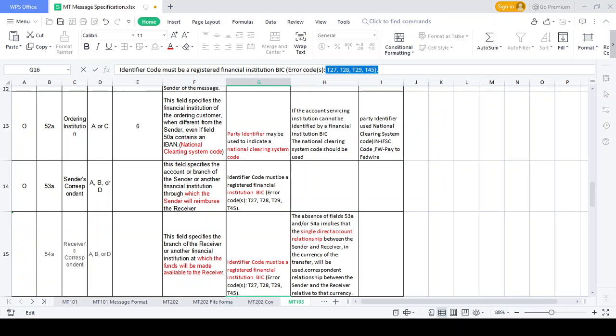The receiver correspondent doesn't have a relationship with the final beneficiary bank. The final beneficiary is Ajit, in Izat Bank. He holds an account in Izat Bank. That bank is called the account with institution or beneficiary institution, like that.